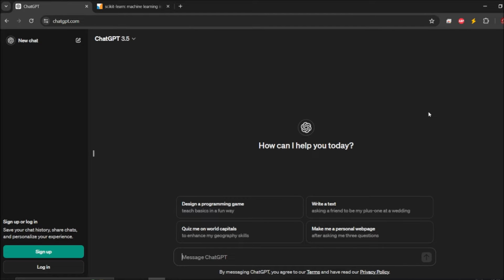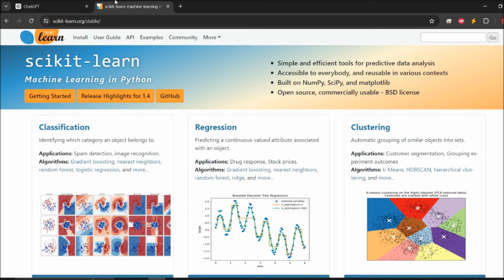So today I'm going to talk about predicting stock prices using machine learning plus ChatGPT in Python. Here I have opened ChatGPT, and the module I'm going to utilize for machine learning will be scikit-learn, our module sklearn.